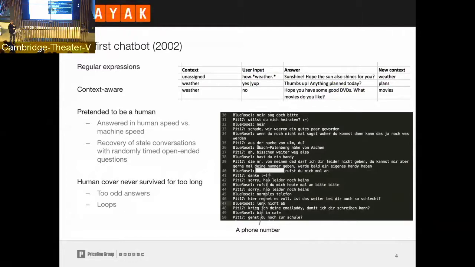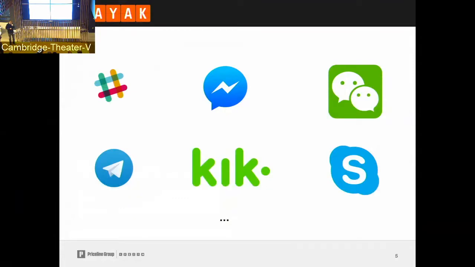Now going a couple of 10 more years forward, we are not talking about internet relay chat anymore, but we have a couple of very popular extensible platforms, starting with Slack, the little hashtag here, which is a tool for enterprise productivity and who uses bots as an enabler for this productivity, like getting things done within the chat by a bot. We have the Facebook Messenger that probably everyone here knows and uses.